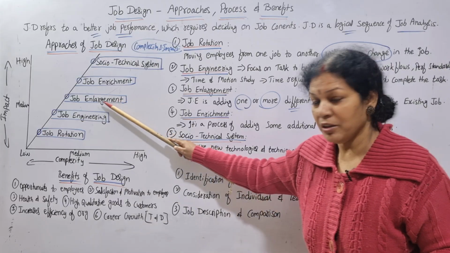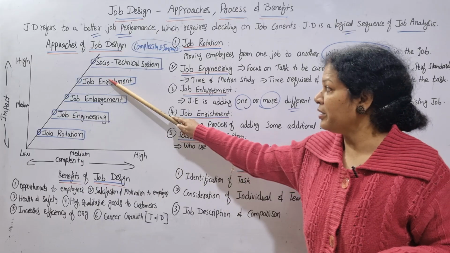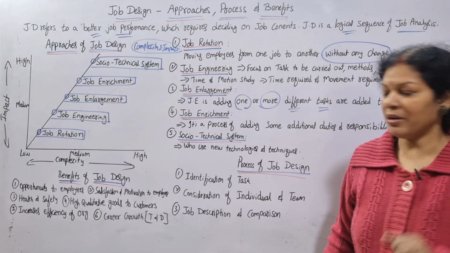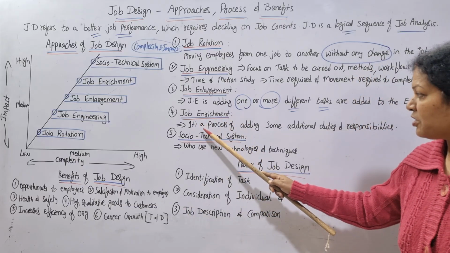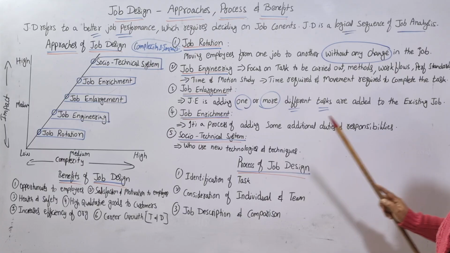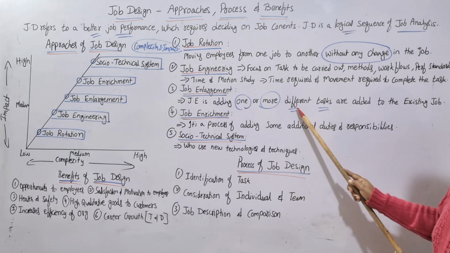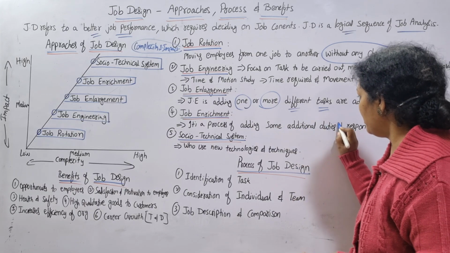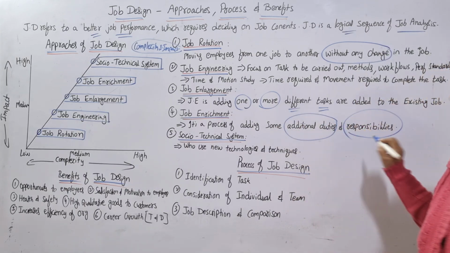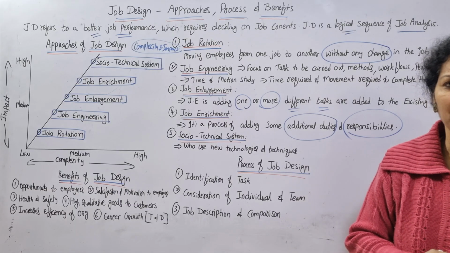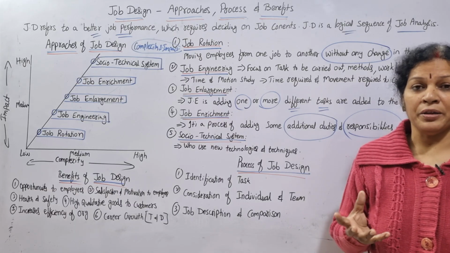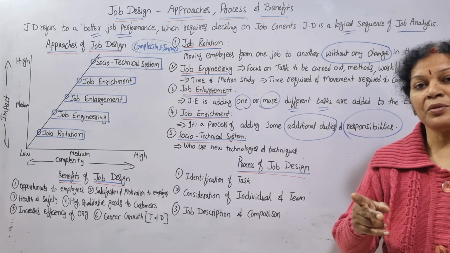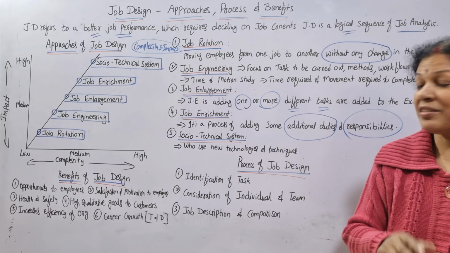Third stage. And as an extension of this job enlargement, next is job enrichment, the next stage, a little bit more advanced stage. What does it mean? Job enrichment means it's a process of adding some additional duties and also responsibilities. Here, not only tasks were given. Now here we are adding additional duties and also responsibilities. You have been given so and so job, you have to show results, and you are responsible for the results also. So that kind of additional role and responsibility together is given at this stage.